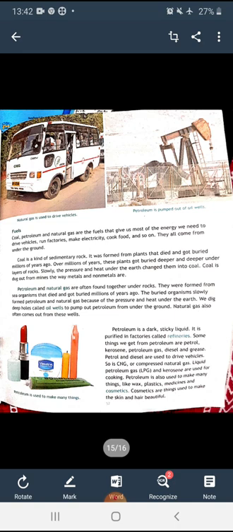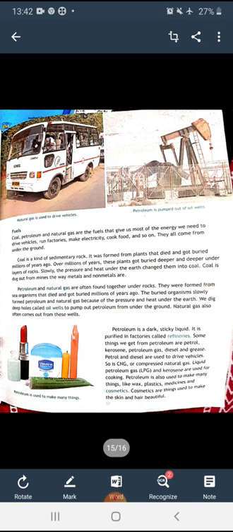So beta, coal, petroleum and natural gas are explained here. Coal is formed from plants that died and were buried deeper and deeper over millions of years, and after that they turned into coal. Petroleum and natural gas are also often found together under rocks. They are formed from sea organisms that died and got buried millions of years ago. They slowly formed petroleum and natural gas because of the pressure and heat under the earth.